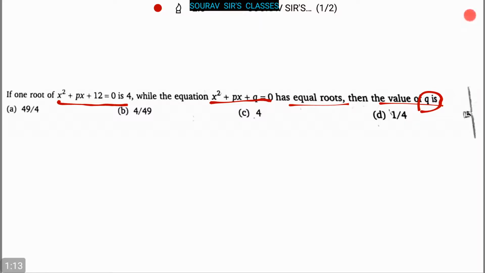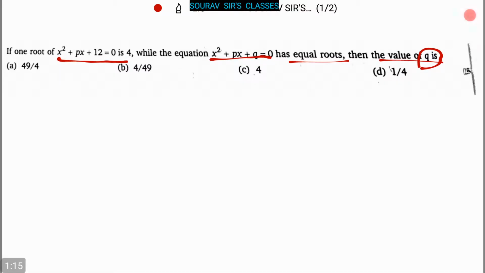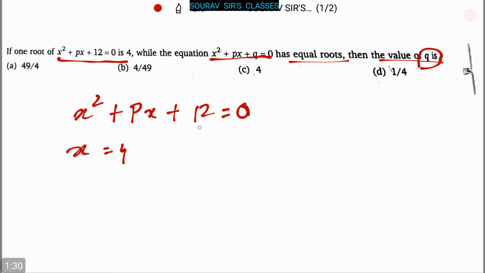So now let's start. Here it's given that x square plus px plus 12 is equal to 0. Now x equals 4 will satisfy this equation.